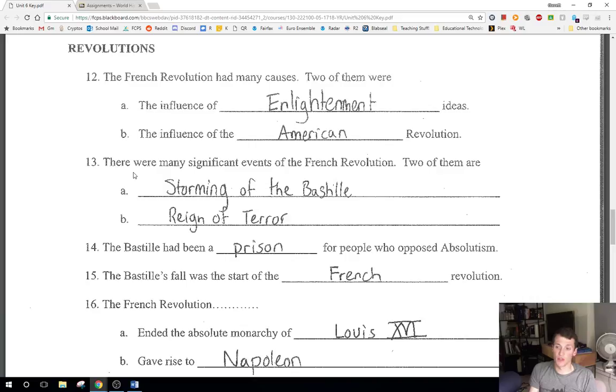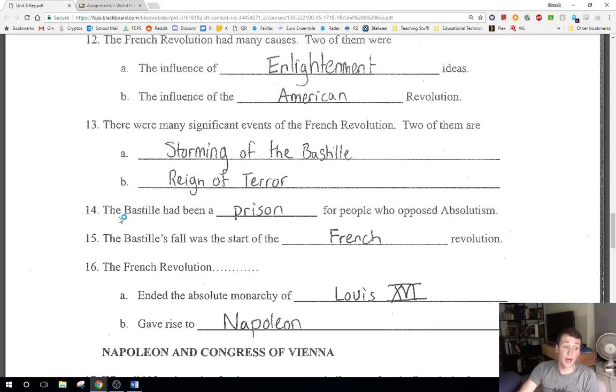You're going to have the Women's March. You're going to have Louis XVI being grabbed with Marie Antoinette and brought to Paris. They're going to try to leave, right? And you get that whole deal. And that's going above and beyond what you actually need to know for this test, for sure. But the French Revolution, right, is after this and the beheading of Louis XVI and things like that.